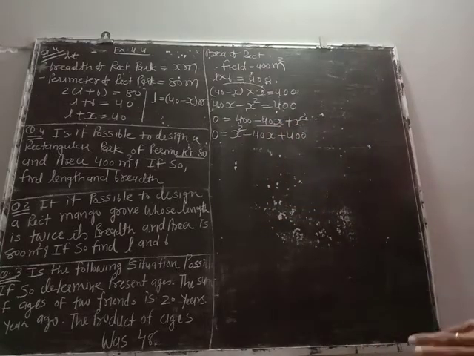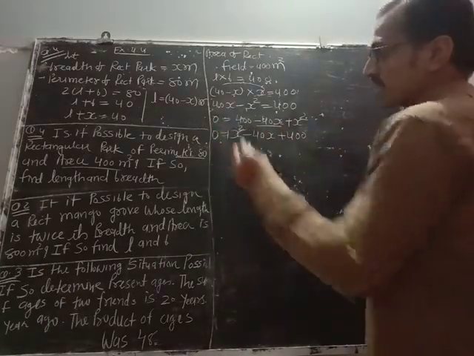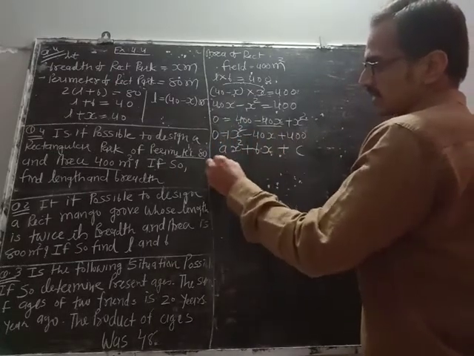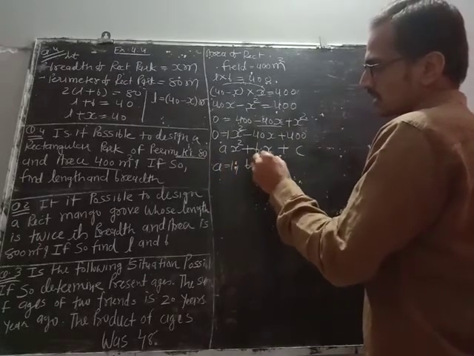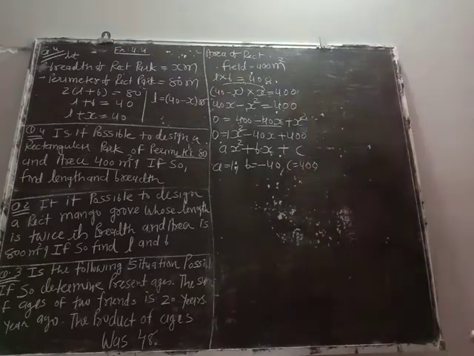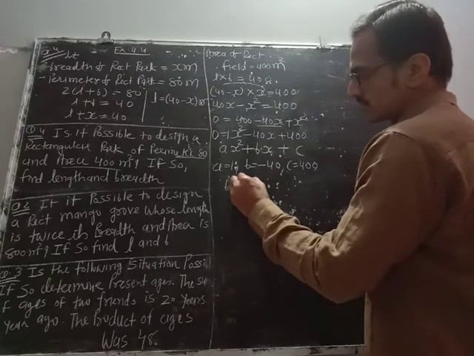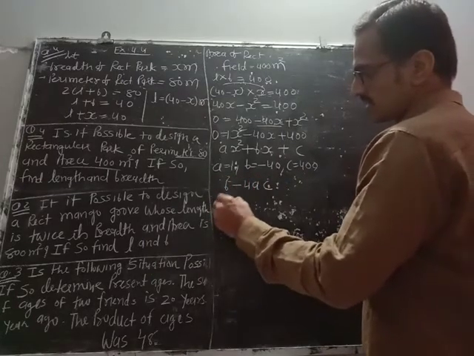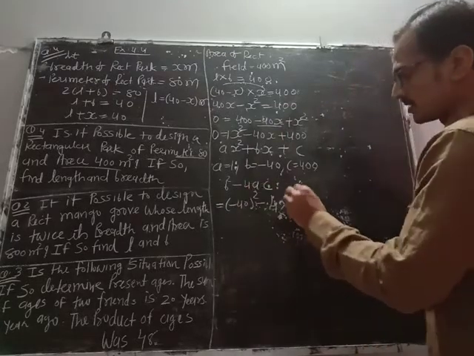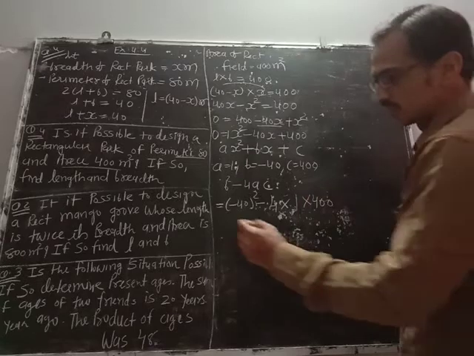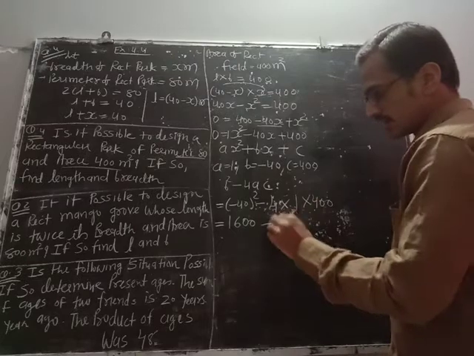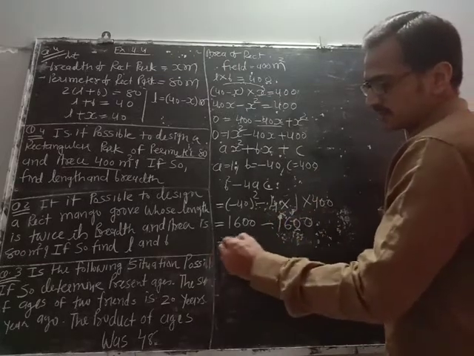Okay. Now we find out b square minus 4ac. Let us compare ax square plus bx plus c. a is 1, b is minus 40 and c is 400. Let us find out b square minus 4ac. b is minus 40, minus 4 into a 1 and c 400. 40 square is 1600 minus 400 into 4 is 1600, which is 0.